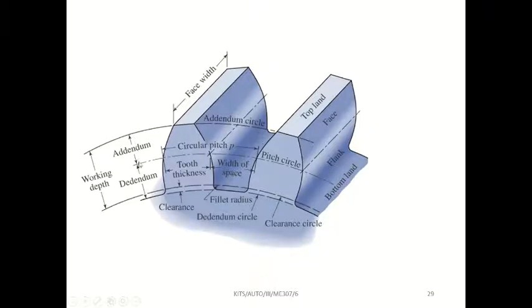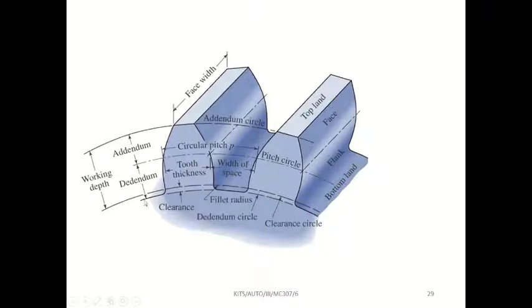The space between the pitch circle and the dedendum circle, the bottommost circle, this thickness is called the dedendum. One more important value.